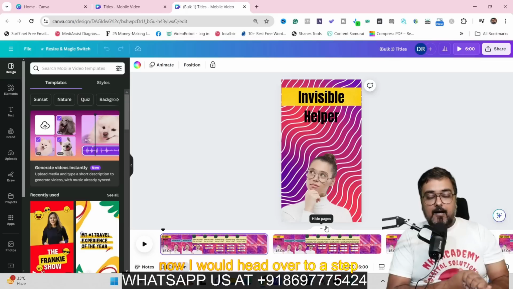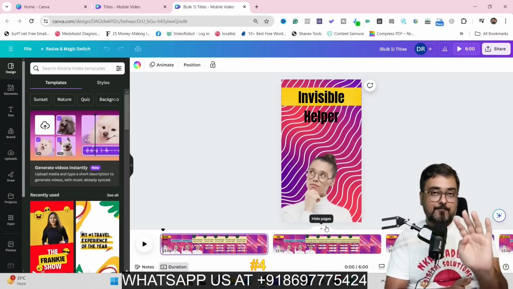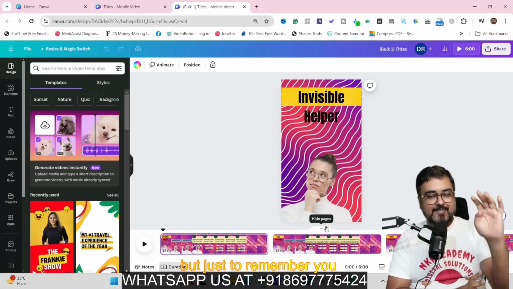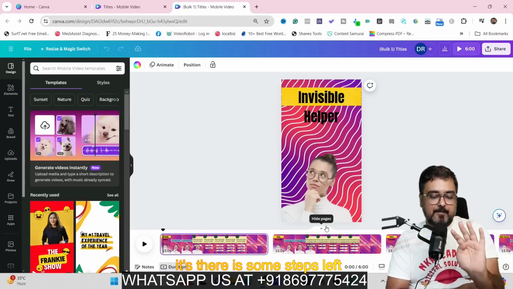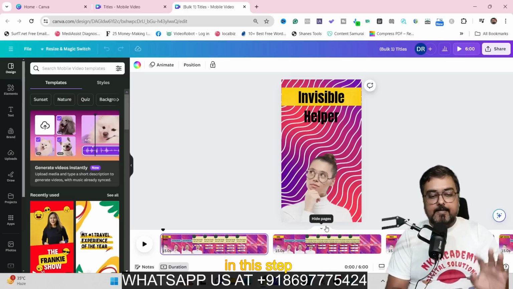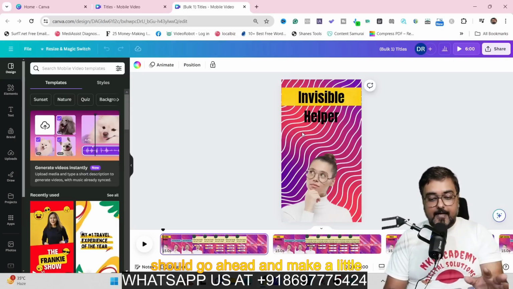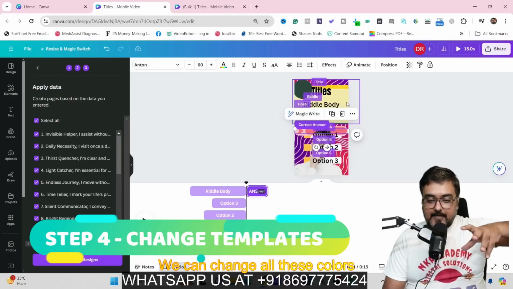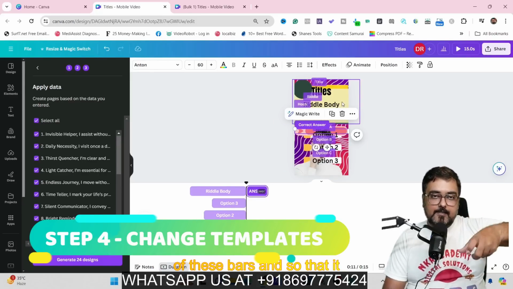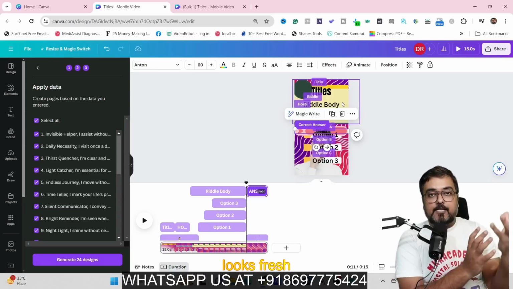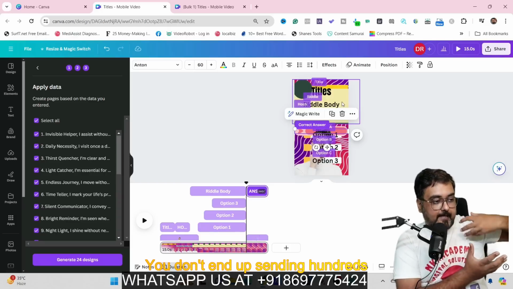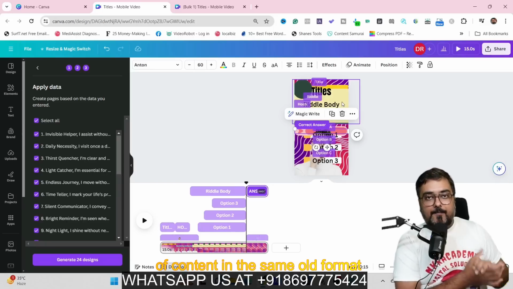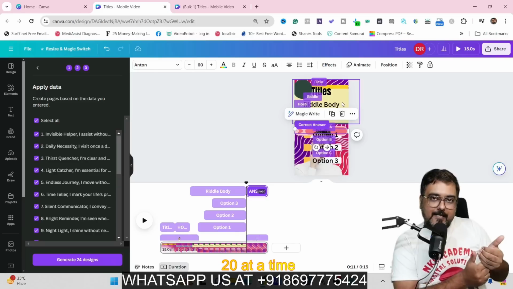But that being said, now I would head over to step number 4. You might have thought it has ended, but just to remind you, there are some steps left. In this step, what we should do is go ahead and make a little change to the template that we had. Here is the template. So what we can do is change the background color. We can change all these colors of these bars so that it looks fresh. You don't end up sending hundreds of content in the same old format. So that's why I told you to copy 20 at a time.